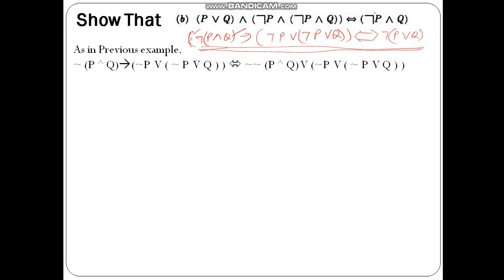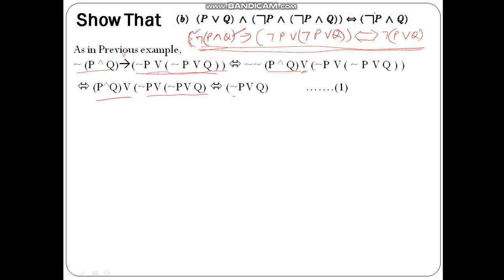So by writing this, in the previous formula the same thing I am writing. So it is not of P and Q implies not P or Q, and if we rewrite it, what we get is again in the form of or. What we get is not P and Q as it is, and this implication sign is replaced by or, and this part as it is again. Okay, moving ahead, not is gone, and we get P and Q, or not P or Q, and this is equal to not P or Q. We have already written this.